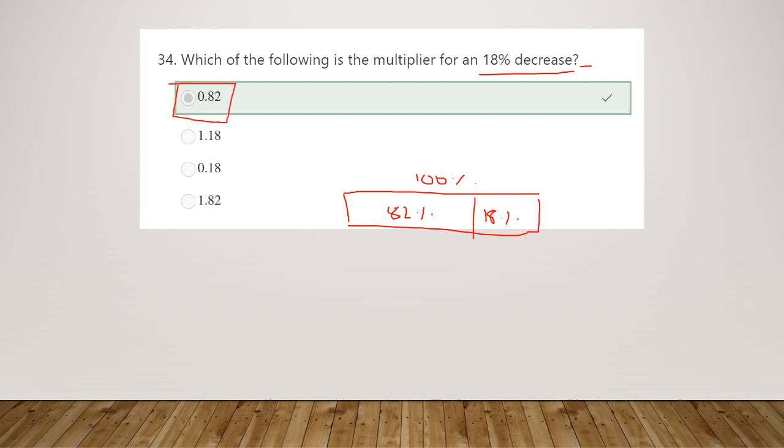So be careful with those. A diagram can be really useful for helping with the multipliers. They're pretty key for some of these later questions that we're going to need to be able to do.